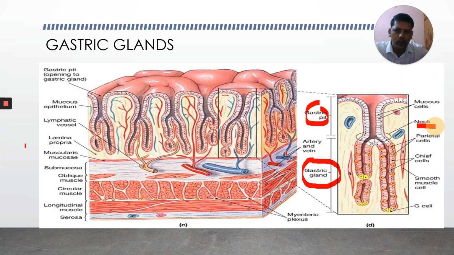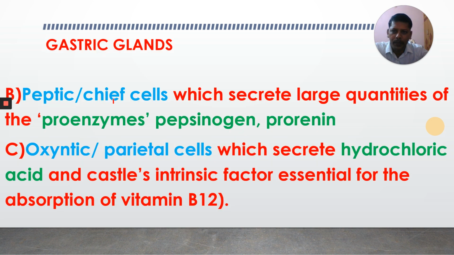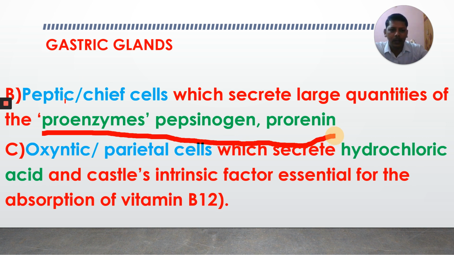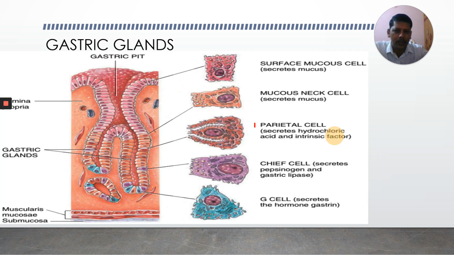The other type of cells are peptic cells or chief cells, which secrete large quantities of proenzymes. Very, very important, this was asked in previous NEET exams, previously called AIPMT. Pepsinogen and prorenin are present in it.